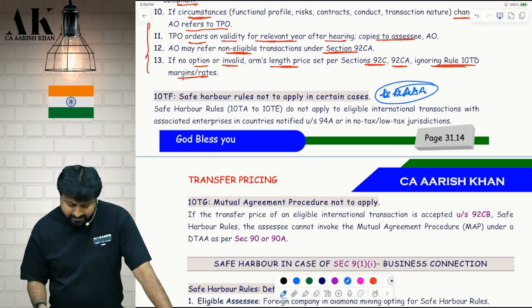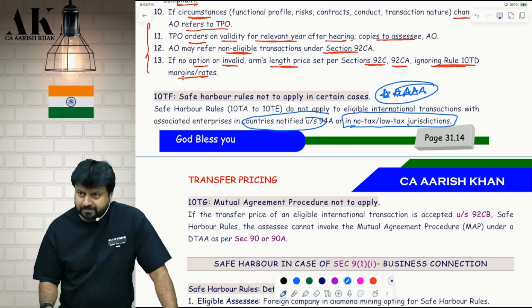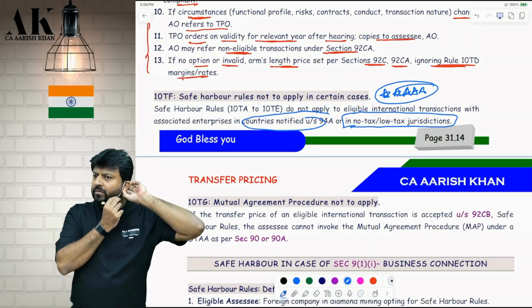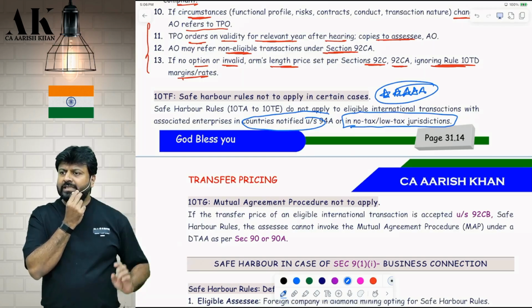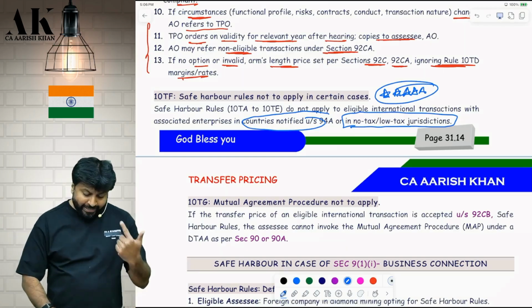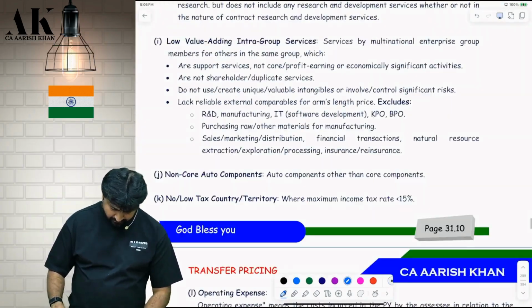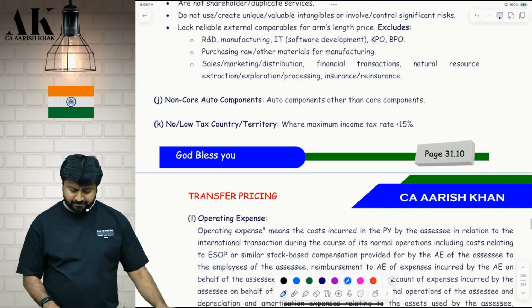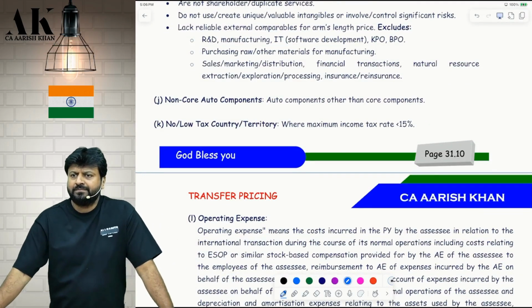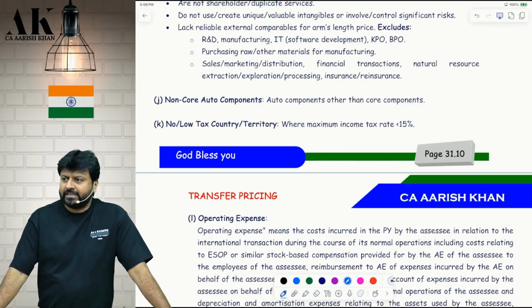NJA means no or low tax jurisdiction. So you will ask me, what is no tax? That is very simple. What is a low tax jurisdiction? That is defined, and that is also an important point. Please don't forget. Where the maximum rate is less than 15%. If any country whose maximum tax rate is less than 15%.